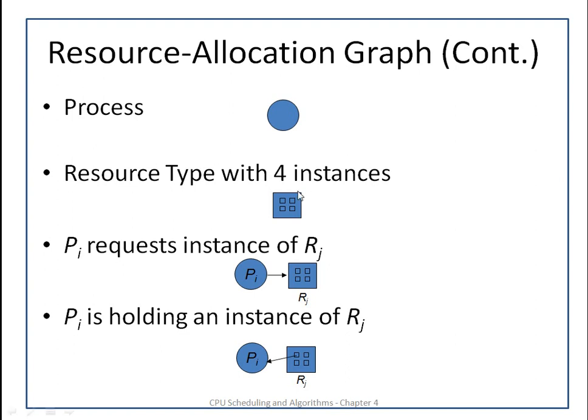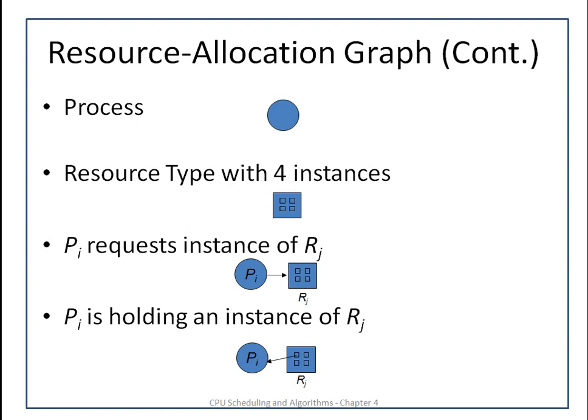So, we can represent a process using a circle. The resources are represented by squares. Here it has four small squares inside the big square. Those four small squares mean four instances of that resource, which means four processes can use that resource at a time. So a resource with four instances is represented in this way.